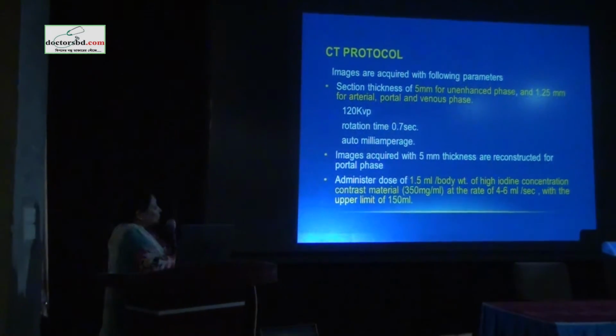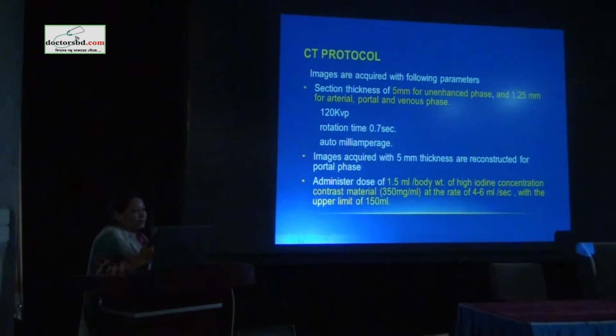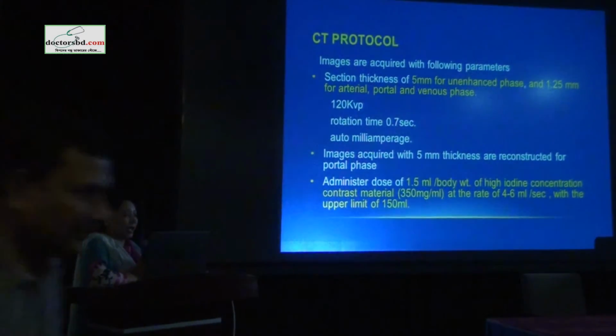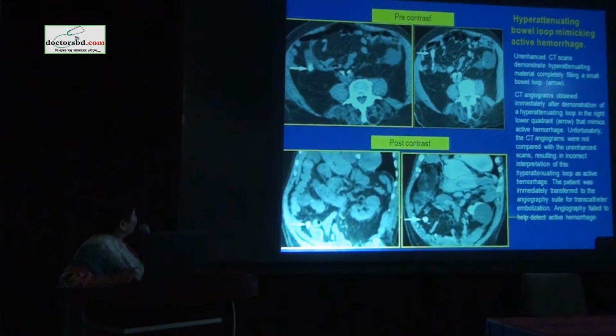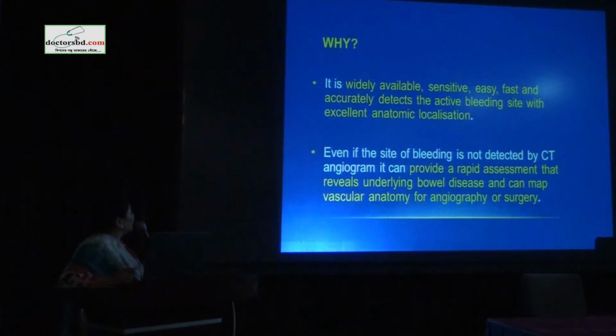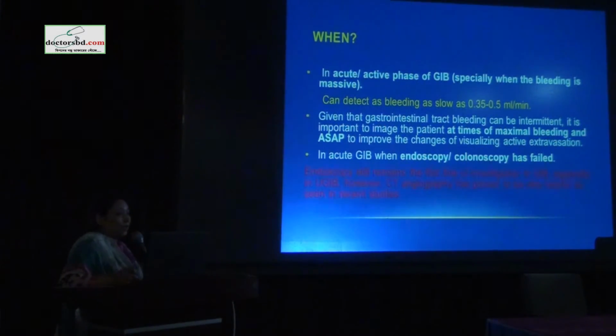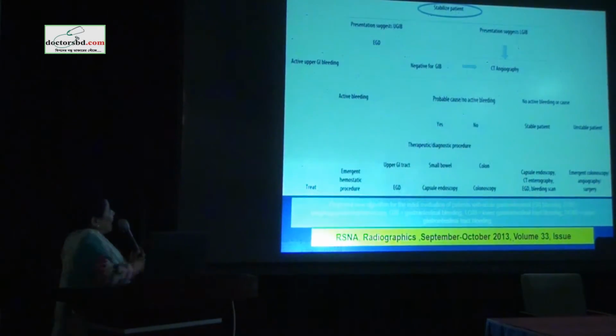So we have, everyone knows about the CT angiography protocol. It's the same as CT angiography, it just needs an unenhanced CT, with no barium and no oral contrast, which can mimic diverticular and mucosal enhancement and cause false negative cases. So I hope I am able to answer why we are doing CT angiography, when to do it, that is in the active bleed, and how we diagnose it, because of the extravasation of the contrast within the lumen, which changes inside. Now the protocol, this is from RadioGraphics RSNA 2013, volume 33.